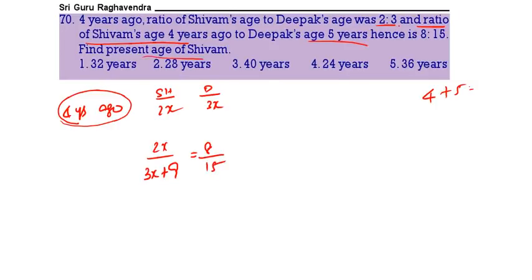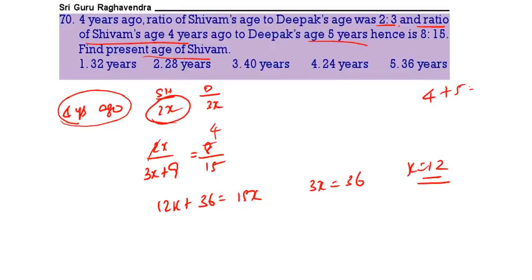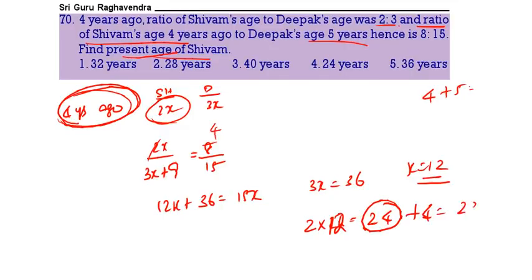Find the present age of Shivam. Here 2 ones are 2, 2 fours are 8. Therefore 12x plus 36 is equal to 15x. 3x is equal to 36. X value 12. So Shivam will be 2x, 2 into 12, that is 24, and this is 4 years back. Now we want the present age. Present age means 24 plus 4, that is 28 years. 28 years is the correct answer.